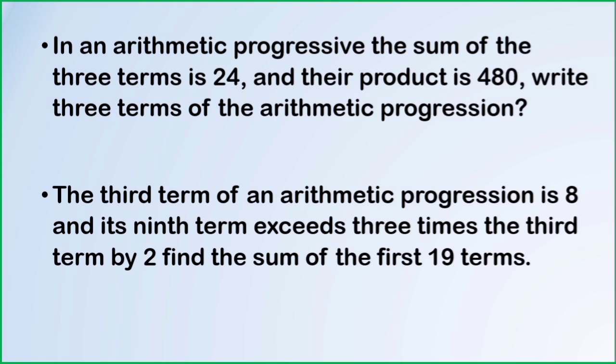When the sum of 3 terms or odd number of terms are given, assume the middle term as A. On the left side it is A minus D, on the right side it is A plus D. So the AP becomes A minus D, A, A plus D. You can continue if the number is increased and the product is 480, so that you can easily cancel out the value of D and find out A. Then substitute this in next equation to get the value of D. Then you can find out easily the required AP.